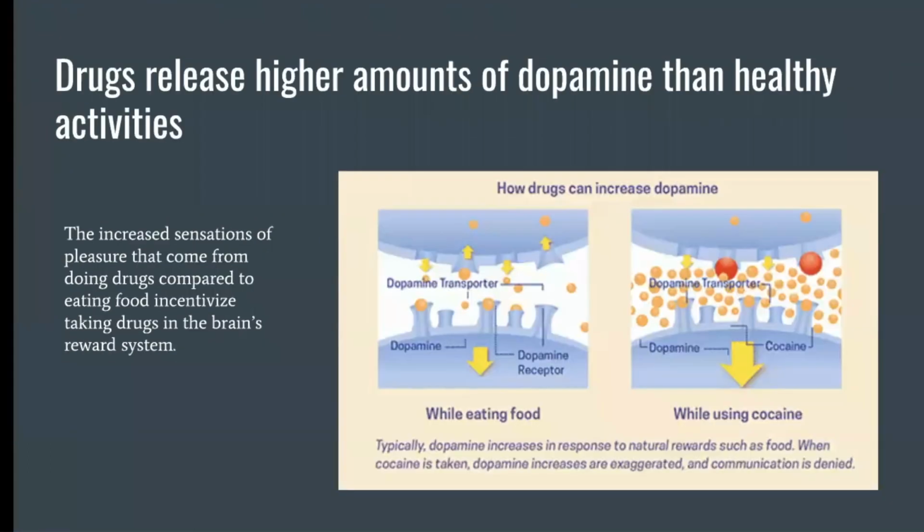Drugs can release higher amounts of dopamine than healthy activities, as can be seen in the diagram here. The increased sensations of pleasure that come from doing drugs compared to eating food incentivize taking drugs in the brain's reward system. When cocaine is ingested, the dopamine neurotransmitter and receptor becomes overflowed with dopamine, whereas while eating food, there's only a small amount of dopamine. This prioritizes the cocaine over the food, as there is a larger reward associated with taking the cocaine.